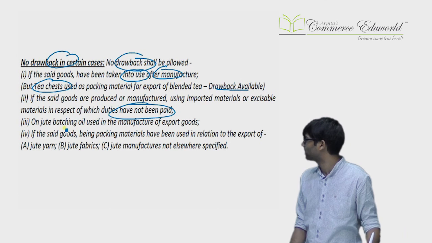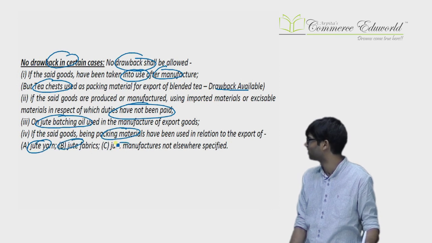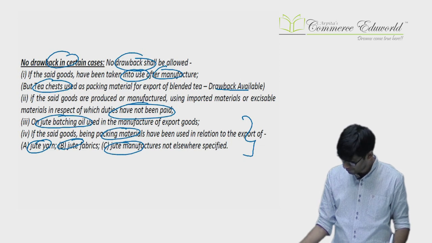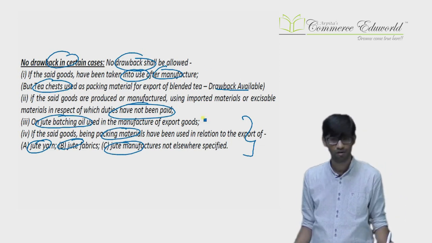Next, in certain specific cases, drawback is not available. Jute batting oil, then packing materials in case of jute yarn, jute fabric, jute manufactures, that is everything relating to jute. You can just remember, drawback is not available. These are the certain cases where drawback is not available.